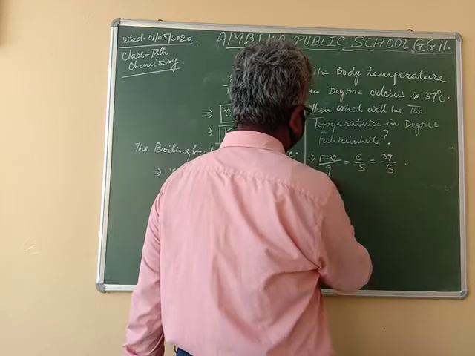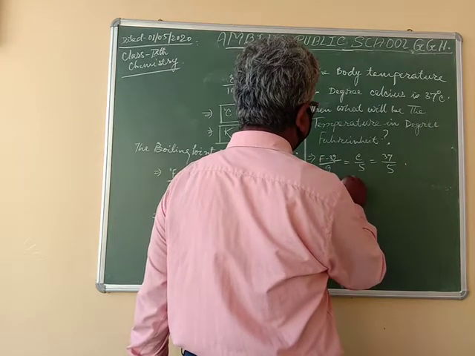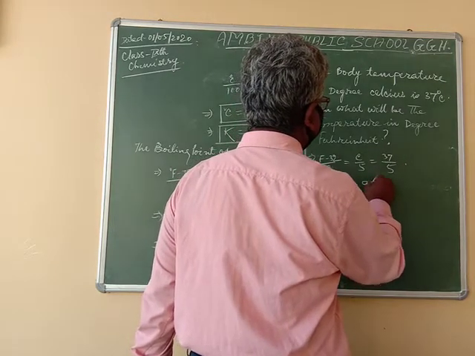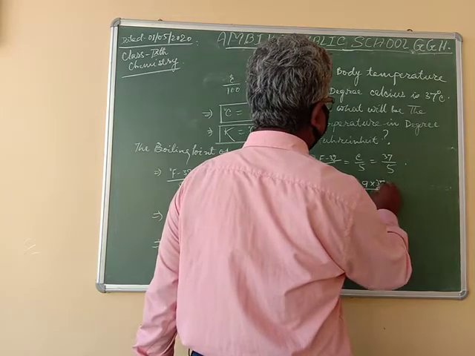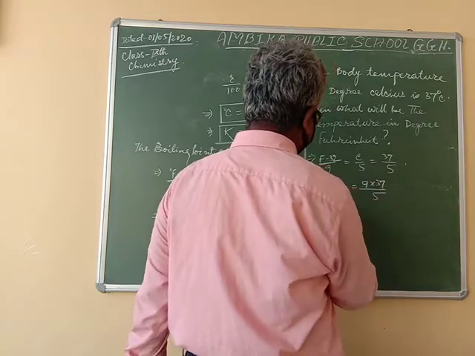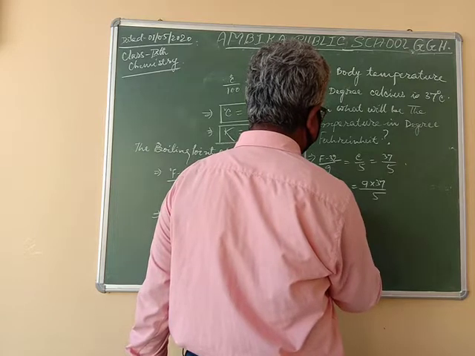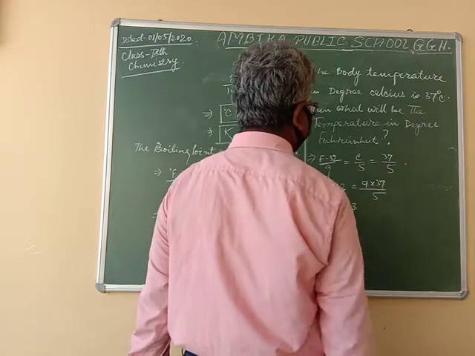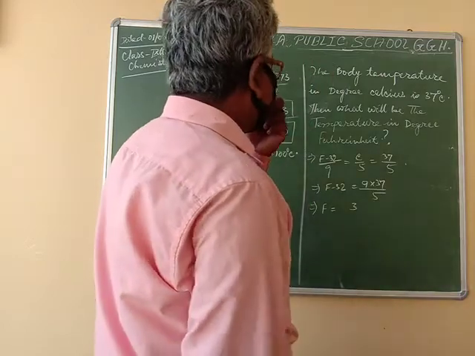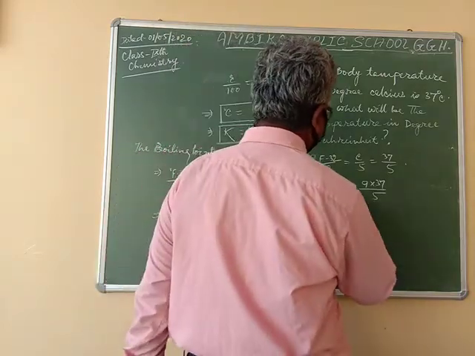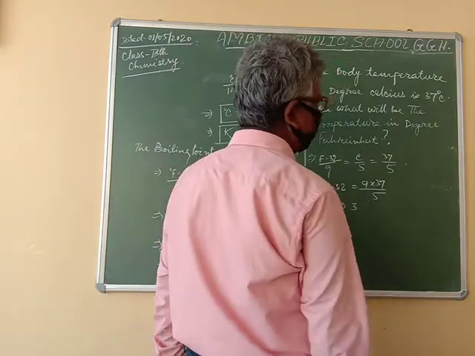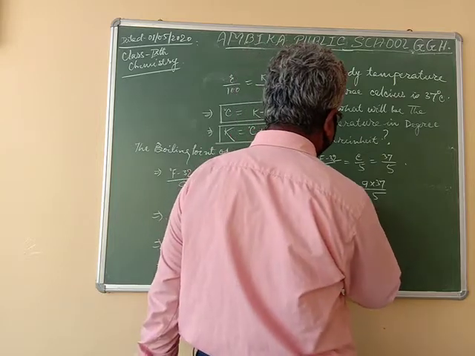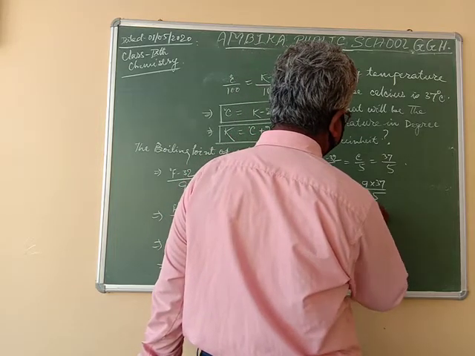Okay, F minus 32 is equal to 9 into 37 oblique 5, so F is equal to 9 times 37, which is 333, by 5, plus 32.